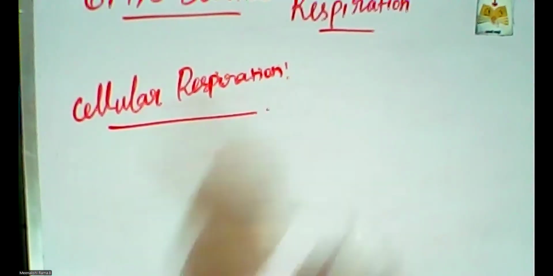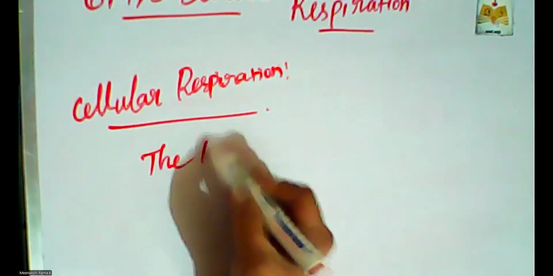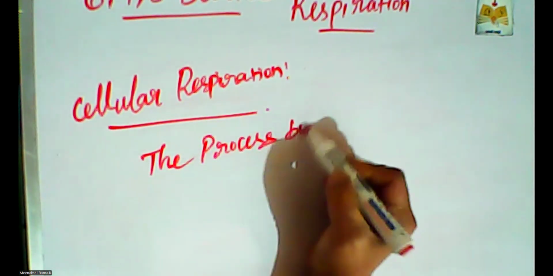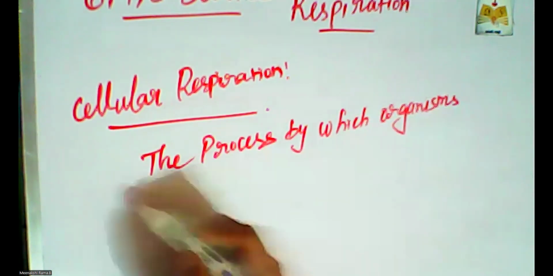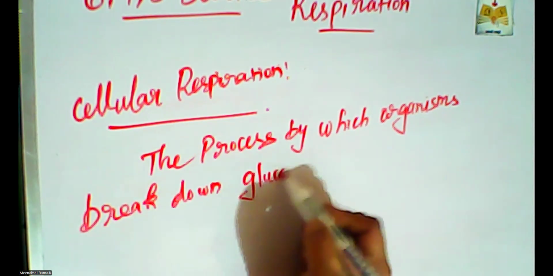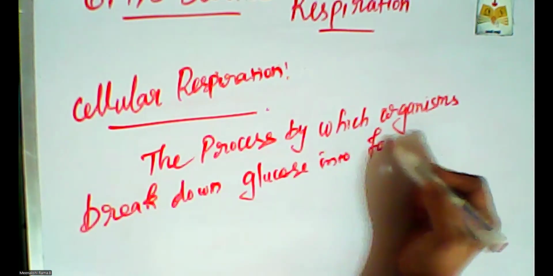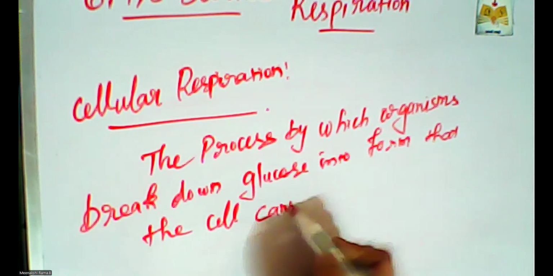What is cellular respiration? Cellular respiration is the process by which organisms break down glucose into a form that the cell can use as energy.